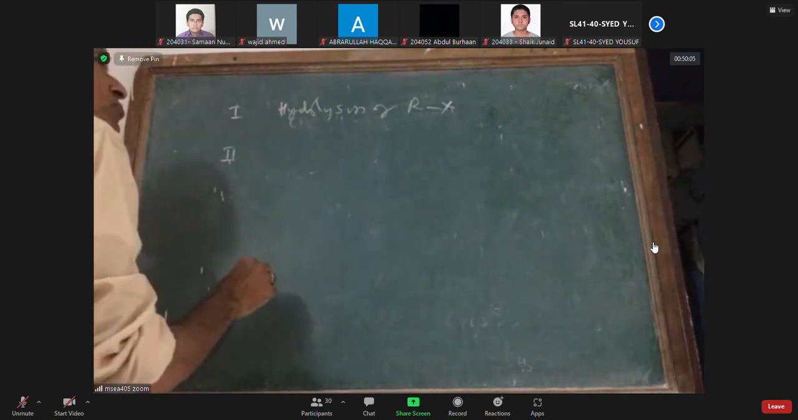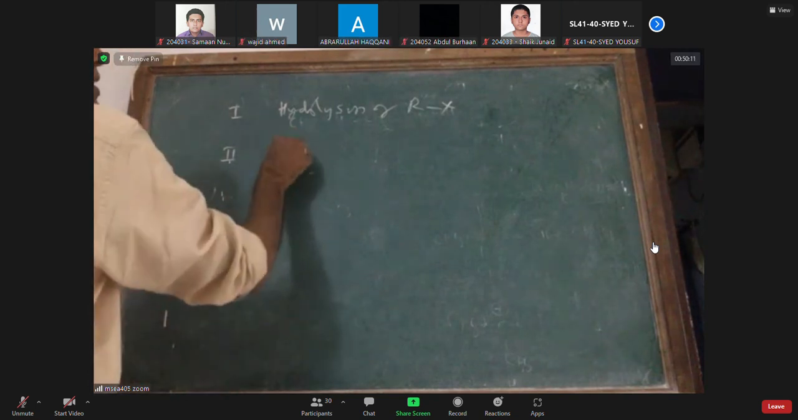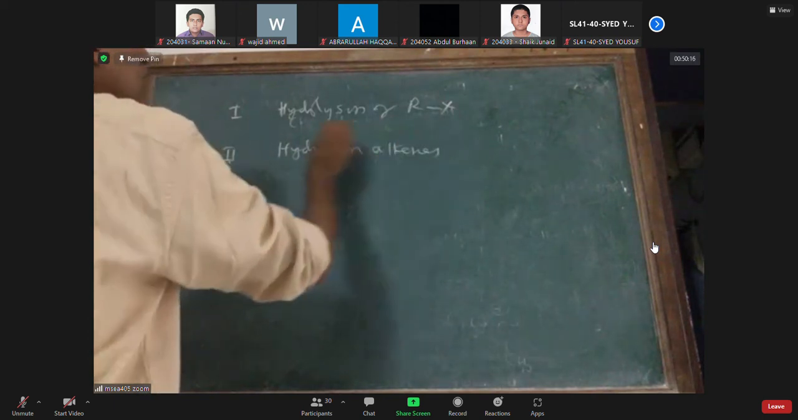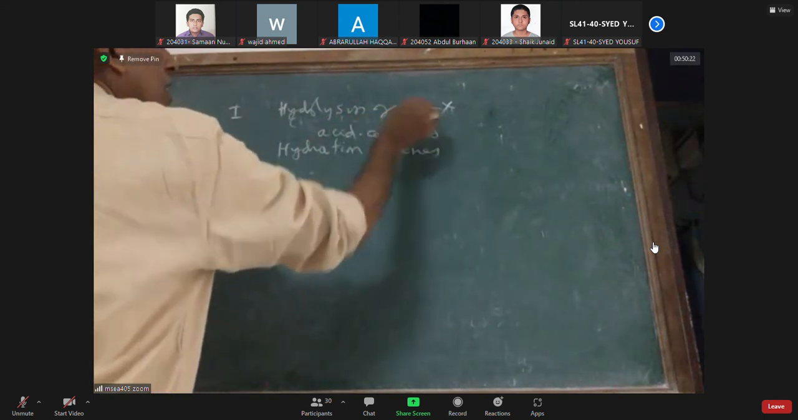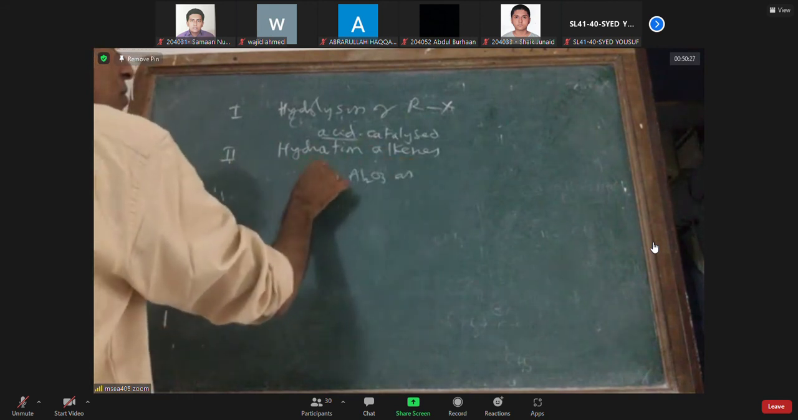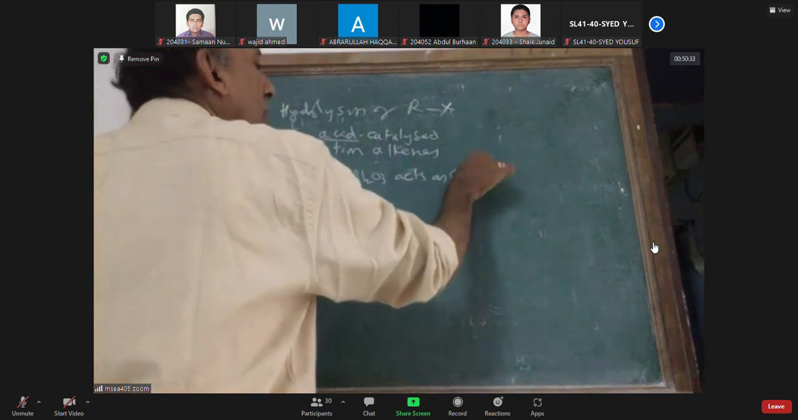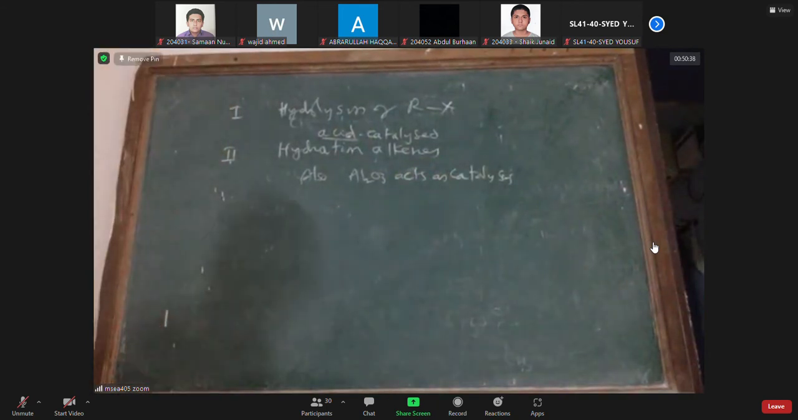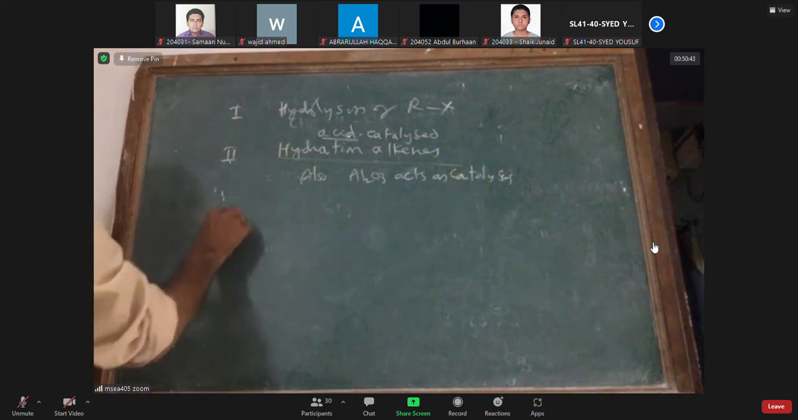The second method is hydration of alkenes. The reaction is acid catalyzed. You can use Al2O3 as a catalyst. Acid means you can use sulfuric acid or phosphoric acid. It is not a good method because it gives many products.